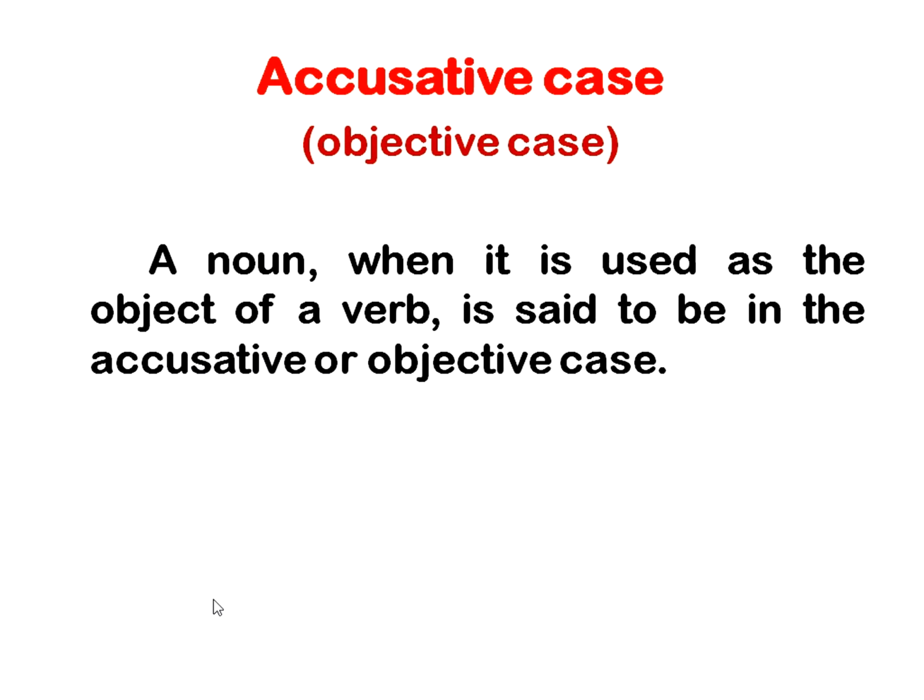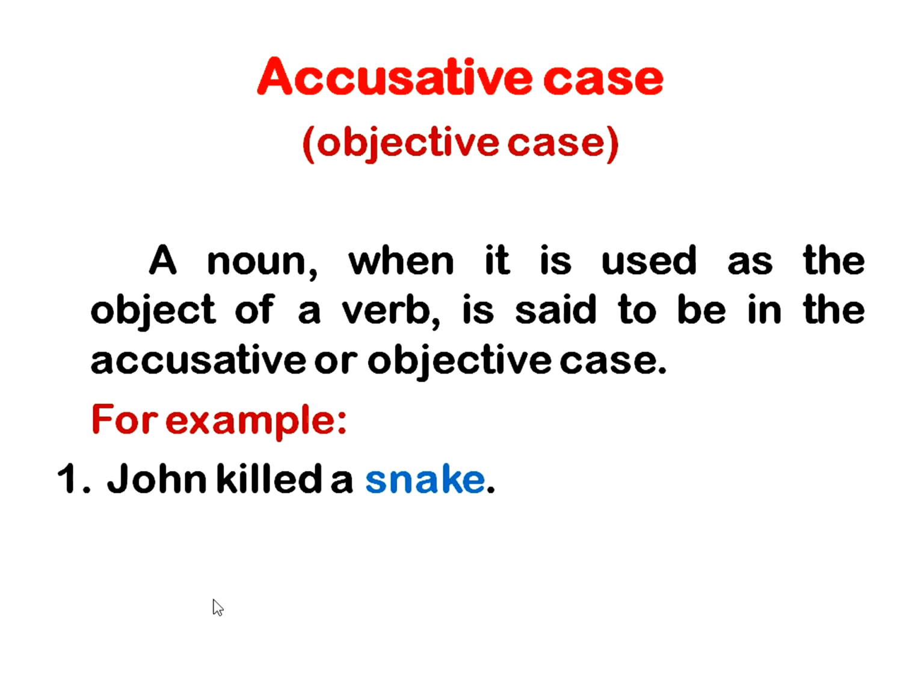Let us learn accusative case. What is accusative case? Accusative case means objective case. A noun, when it is used as the object of a verb, is said to be in the accusative or objective case. For example, John killed a snake. See here, John killed a snake. Snake is accusative object case, objective case.